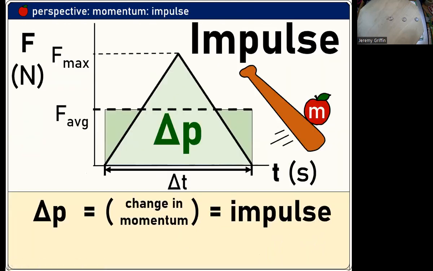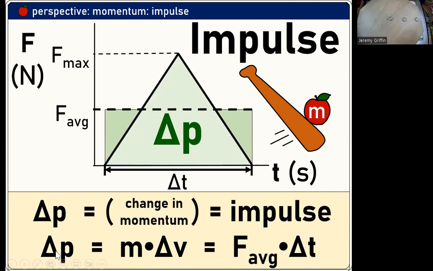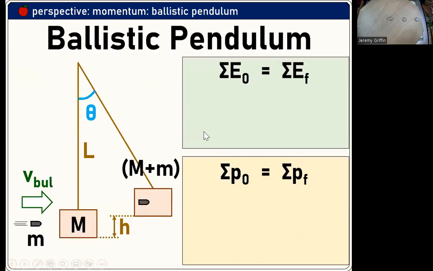Impulse is a change in momentum. That is the area under a force versus time graph. Now, remember a few slides ago, area under force versus distance was work, which is an energy change, but right here, with force versus time, we're talking about an impulse, like a momentum change. So the change in momentum, the impulse, is mass times change in velocity, which is average force times time. So looking at average force right here, you might have a triangle-looking graph going on.